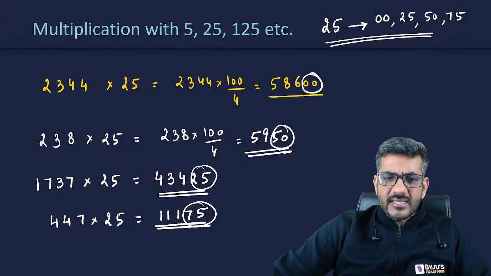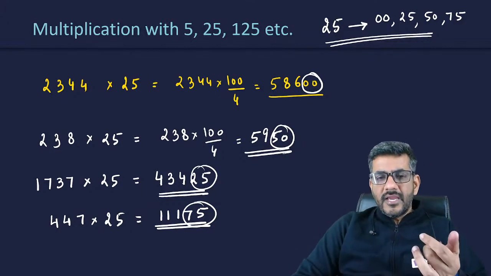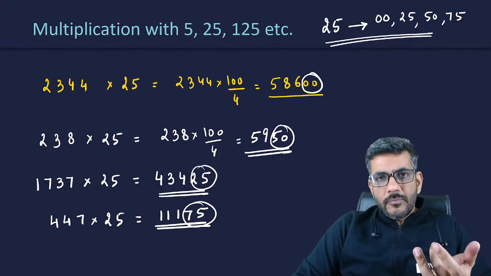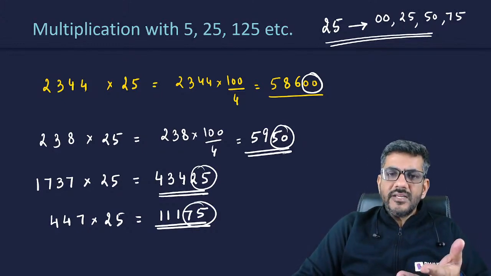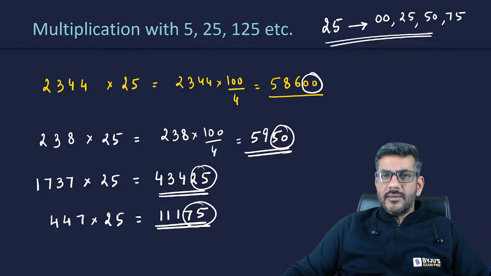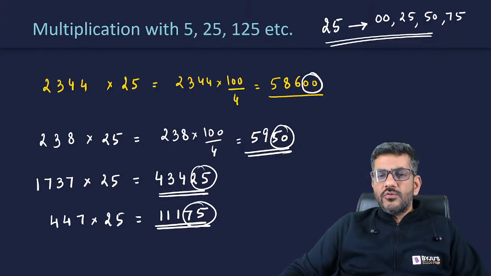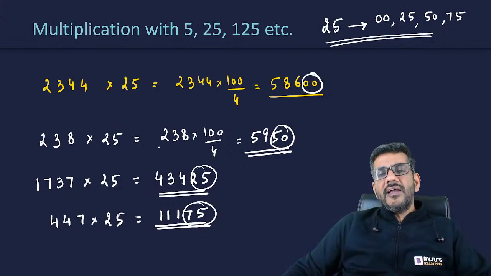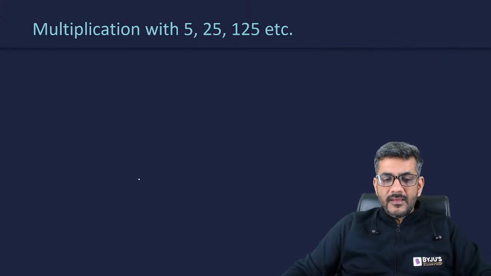The simple reason is because when you divide a number by 4, at the end, either you would have 0.00 or 0.25 or 0.50 or 0.75. The same happens here; on multiplying, this is what it becomes. And once these two things are clear, I am pretty sure you would have understood the method of multiplying by 125, it must have become clear to you on its own, isn't it?